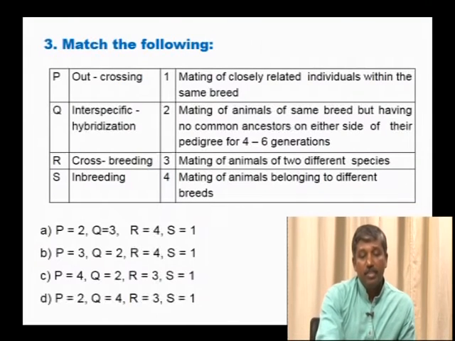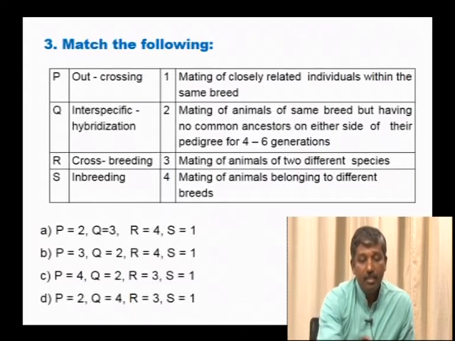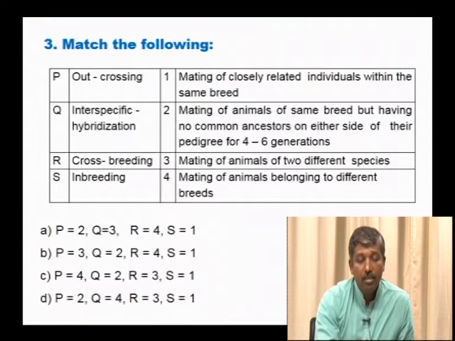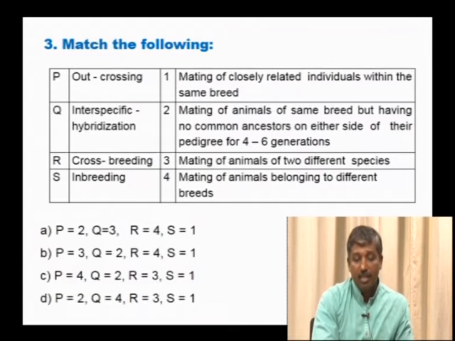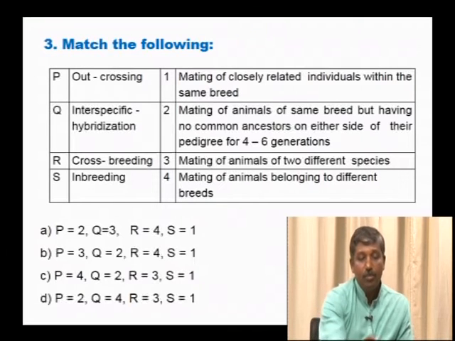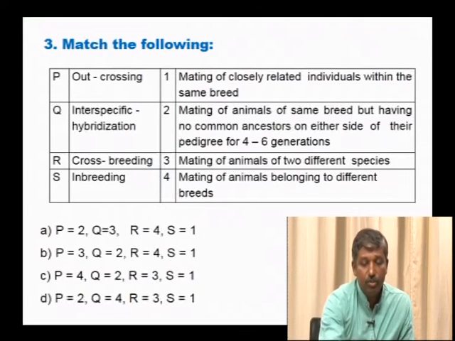The next question is to match the following related to the different types of animal breeding: outcrossing, interspecific hybridization, crossbreeding, inbreeding. See, outcrossing, as we know, is the mating of animals of the same breed but having no common ancestors on either side of their pedigree for 4 to 6 generations. So P matches with 2.